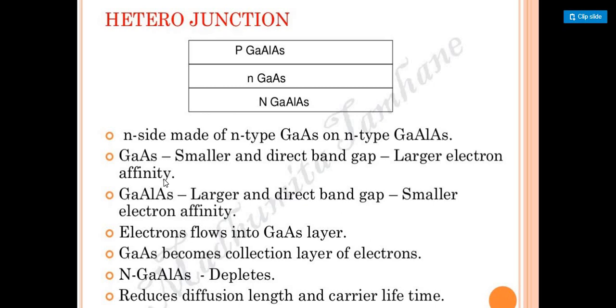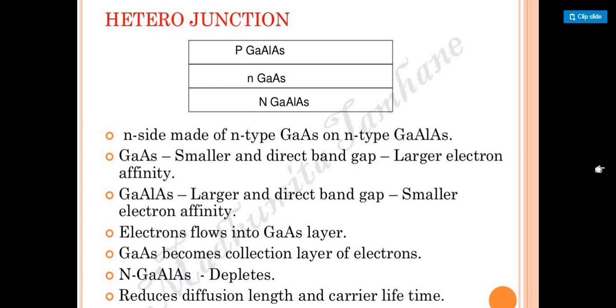The electrons flow into the gallium arsenide layer. So the gallium arsenide becomes the collective layer of electrons. It's going to collect the electrons. Based upon that, the N gallium aluminium arsenide is going to be depleted, and it's going to reduce the diffusion length and carrier lifetime as well. That's how we can consider the heterojunction sustainability has been obtained, and based upon that we have obtained the properties.